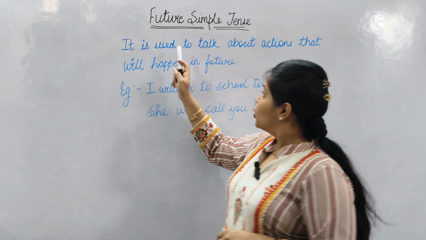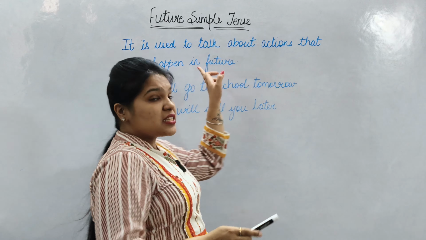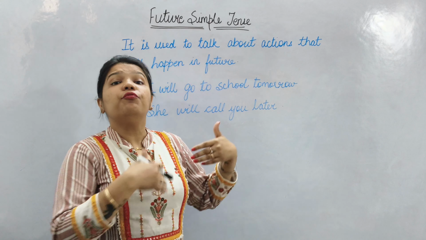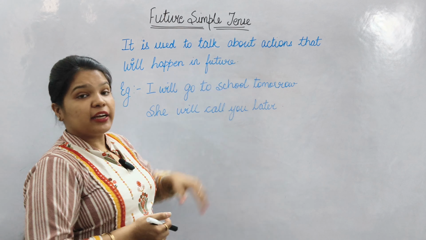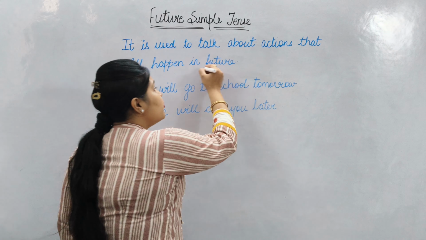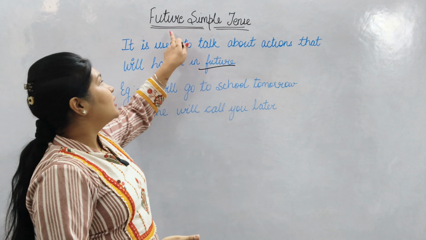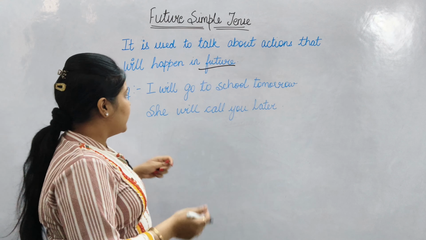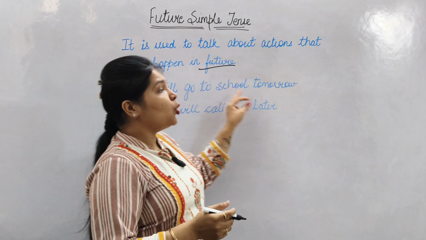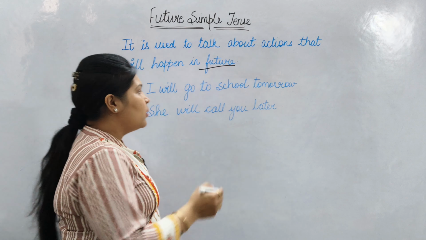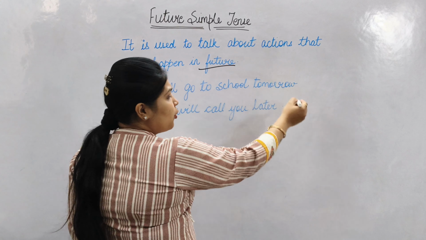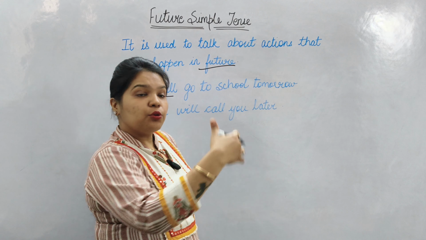It is used to talk about the actions that will happen in future. With its name only, we can get to know that we are going to talk something about the future, because in the name it's future simple tense. I will go to school tomorrow. Will go to school tomorrow means I'm talking about tomorrow I'll go to school.